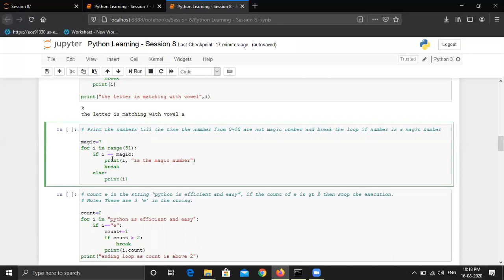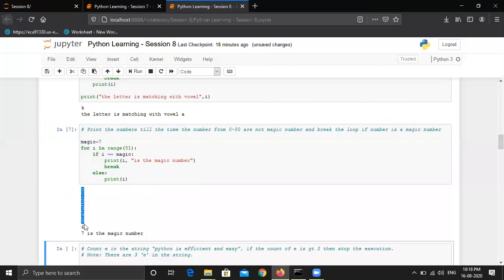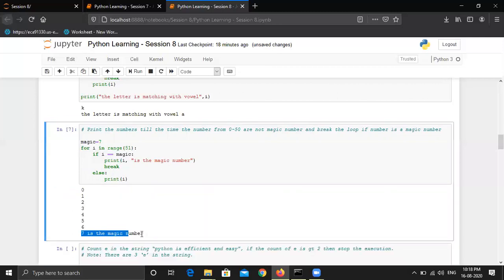In the second iteration, it will print 1, then 2, 3, 4, 5, 6. And once it reaches 7, this condition will be true and it will print 7 is the magic number. So value of I will be 7, and then it will break the execution of the loop, and none of the subsequent statements will be processed because these statements are also inside this loop. Let's run this. You can see 0 to 6 are printed and then 7 is the magic number and execution is stopped.